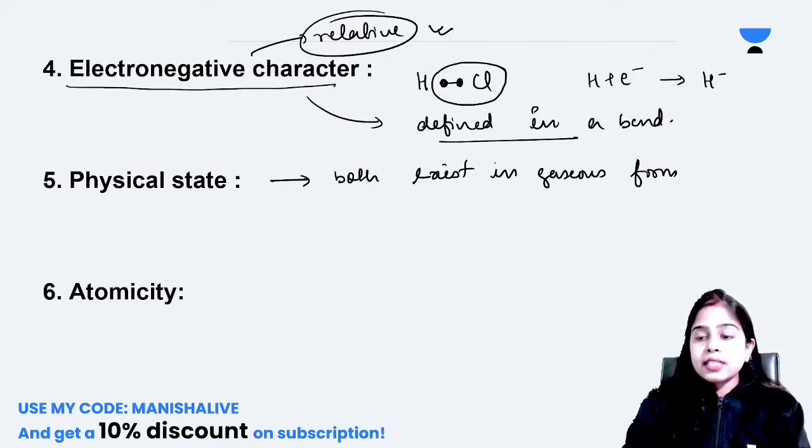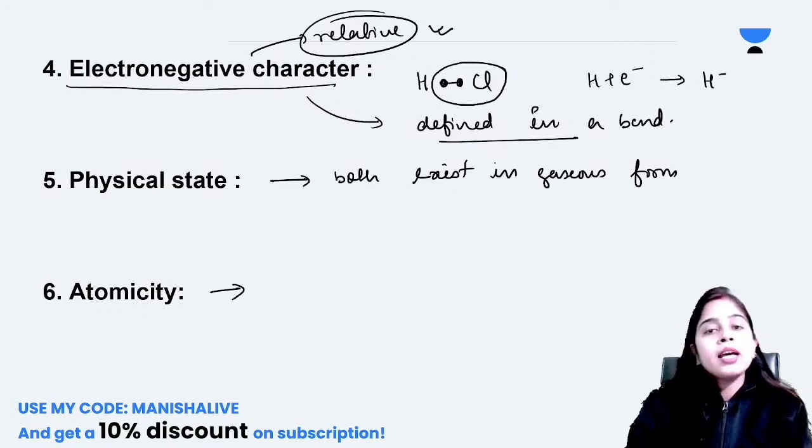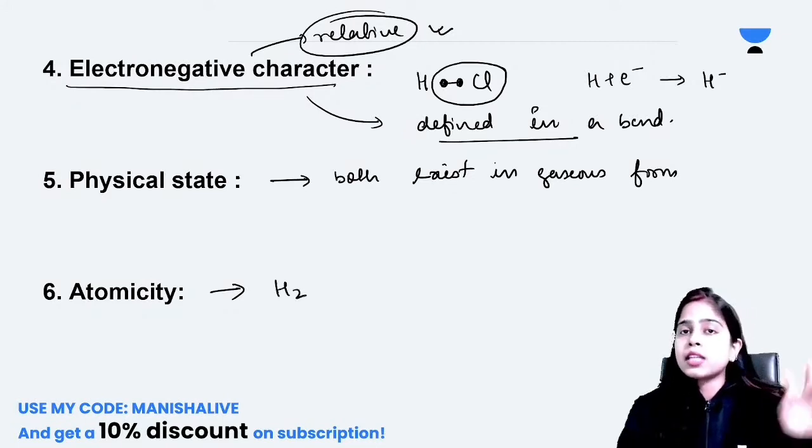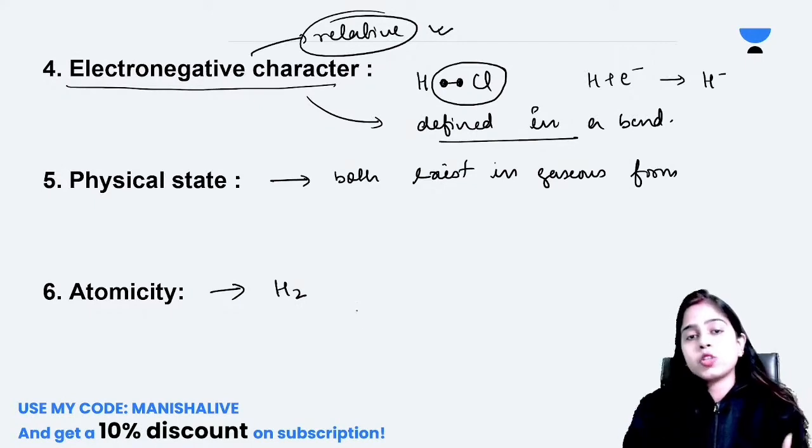So there is a similarity in physical state also, that both exist in gaseous form. Now, if we talk about atomicity, what does it mean? It is the number of atoms present in the molecule of an element. If we see the molecule of hydrogen, there are two atoms present in a molecule of hydrogen. One molecule of hydrogen consists of two atoms of hydrogen.